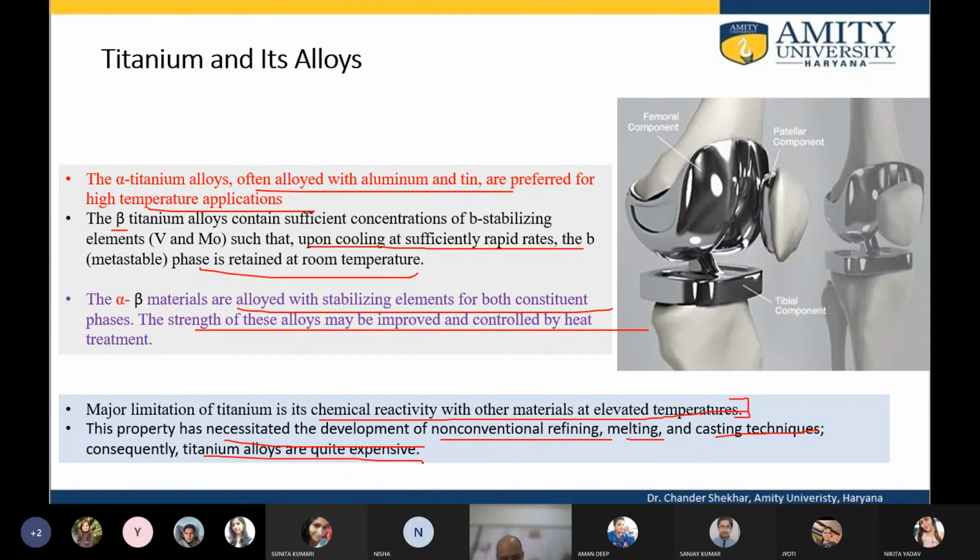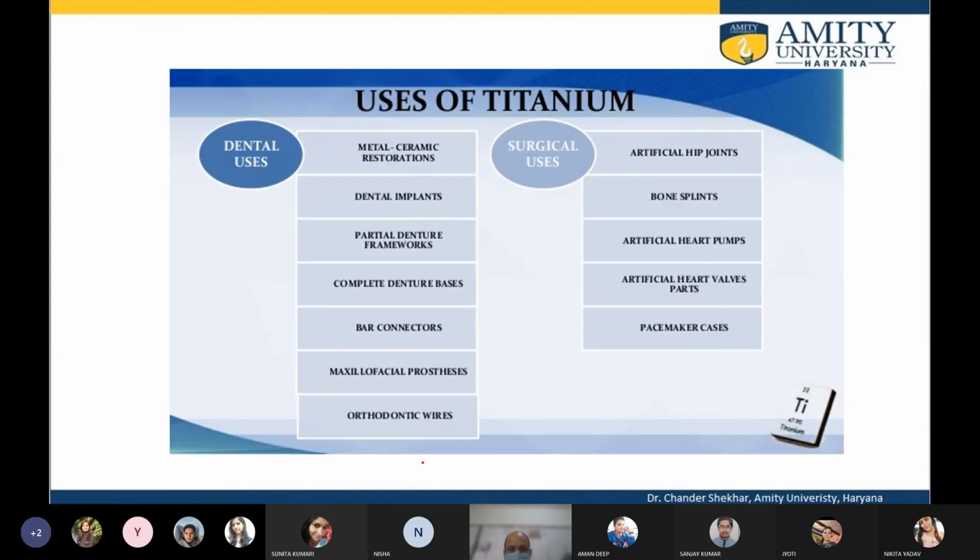So the casting, melting, and refining techniques have to be tailored only for titanium. This reactivity actually increases the cost of titanium, and that's why wherever titanium is used, that application basically becomes very expensive.